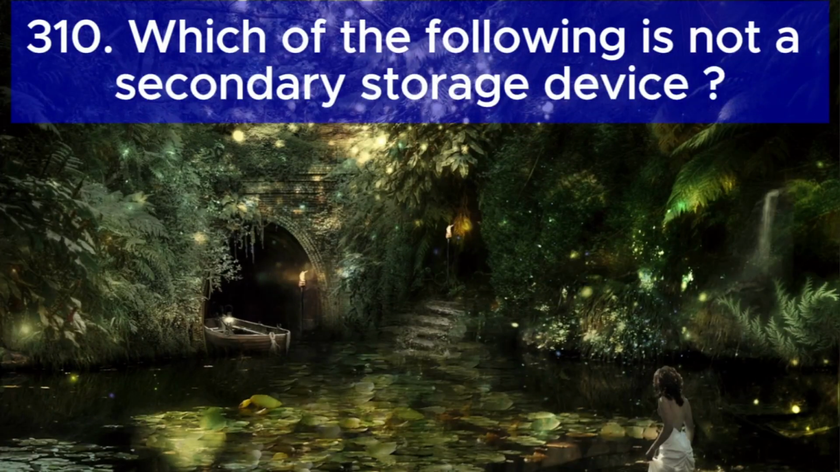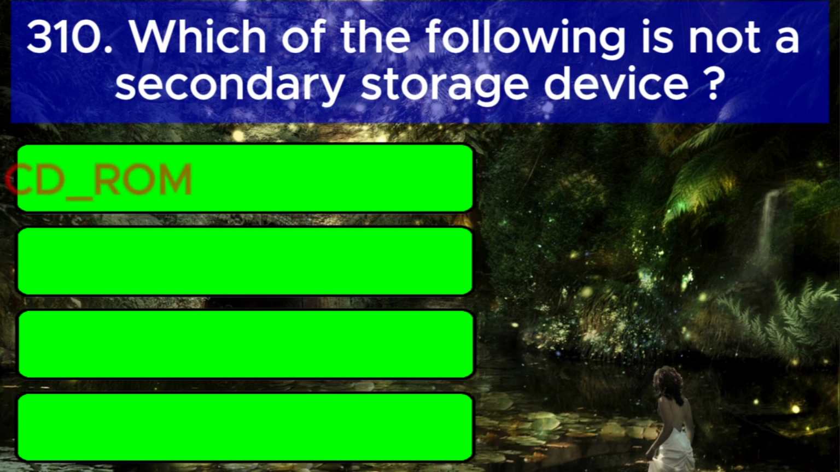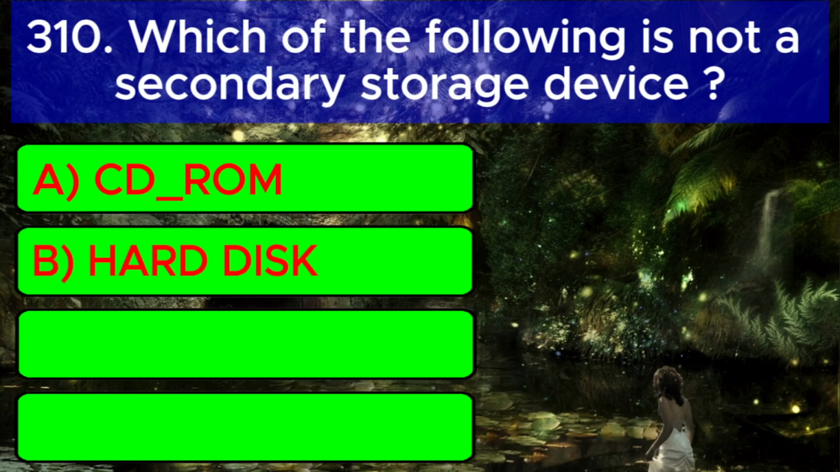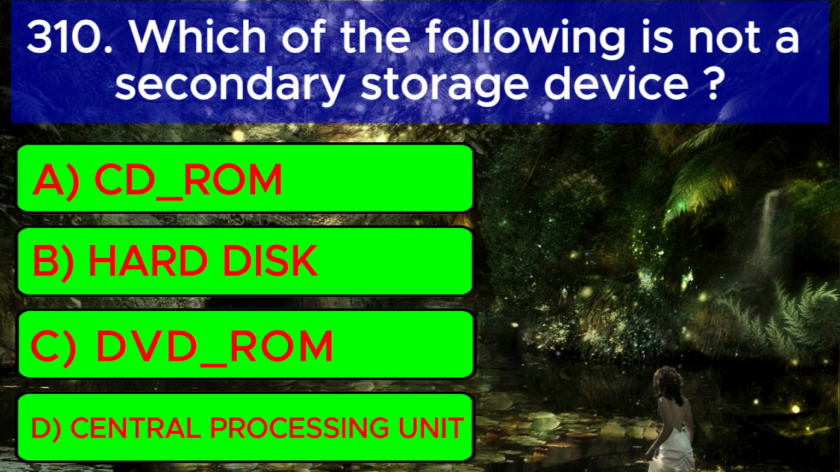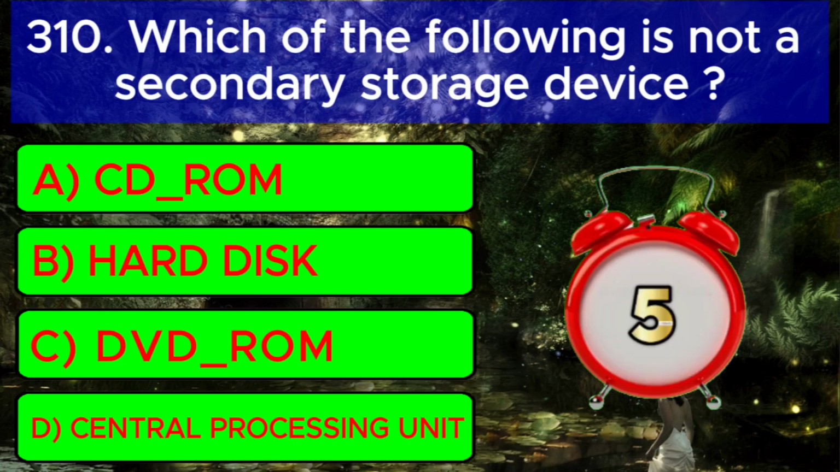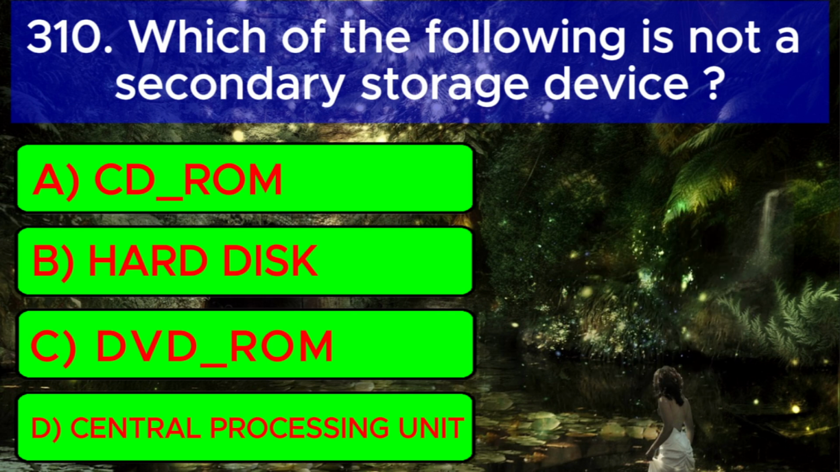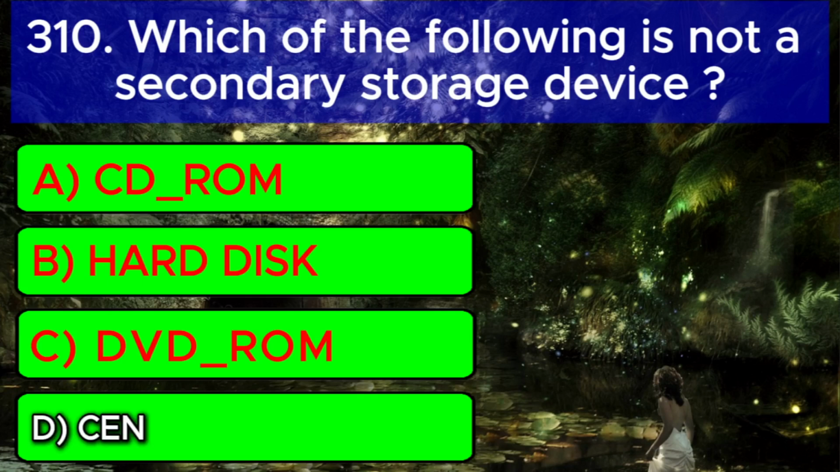Question number 1. Which of the following is not a secondary storage device? A. CD-ROM. B. Hard disk. C. DVD-ROM. D. Central processing unit. And the correct answer is D.